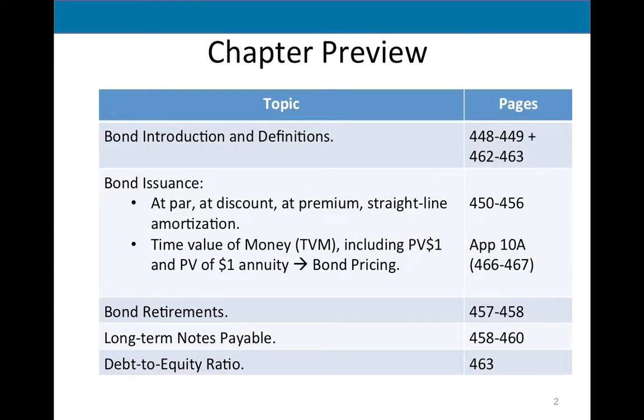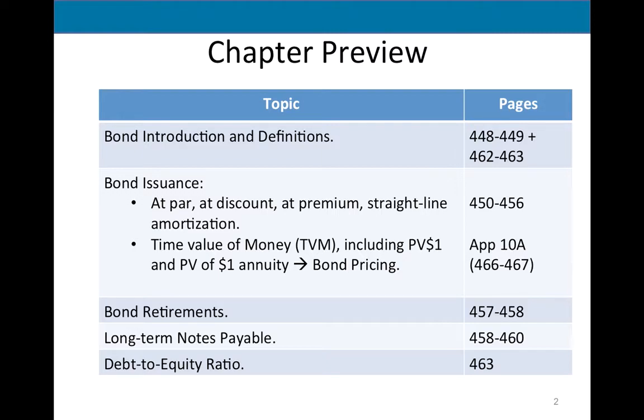So chapter 9 we covered current liabilities. In chapter 10 we're covering long-term liabilities, debt that comes due in more than 1 year. There are many different types. Some examples include bonds, notes payable, such as mortgages or car loans, long-term notes payable, right? Any kind of loan you're taking that is maturing in more than a year is considered to be a long-term note payable. There are other examples such as leases, when we lease from somebody a building for more than a year based on our contract, or pensions. We're not going to cover those in this class. They're covered in higher level courses.